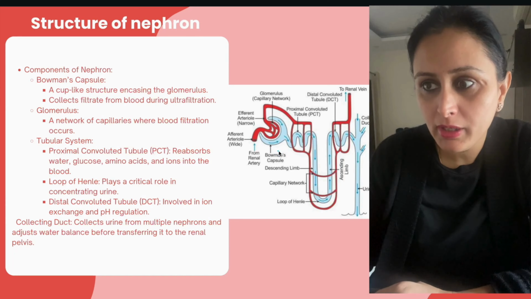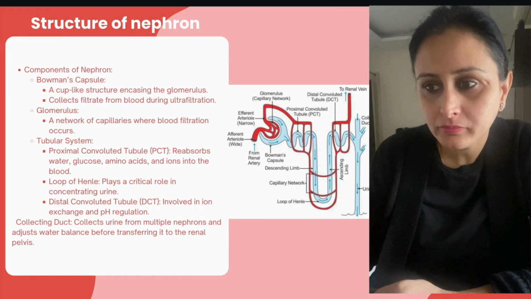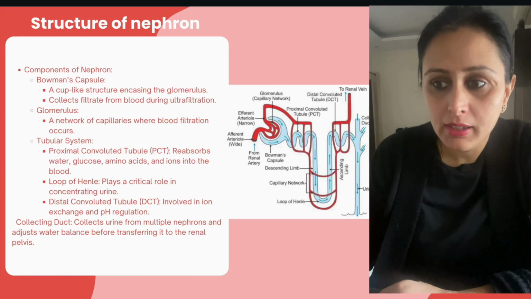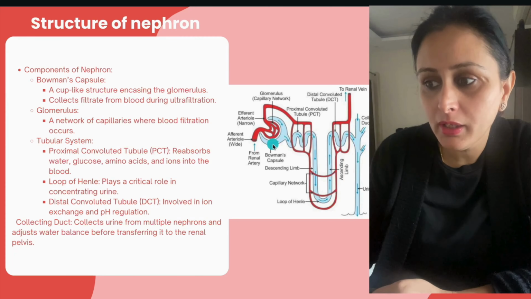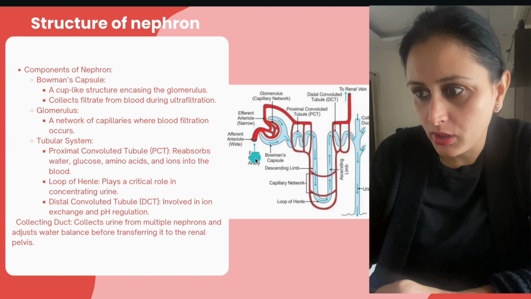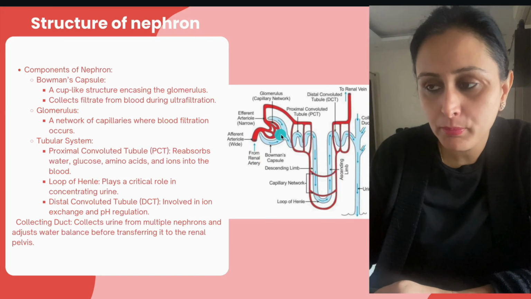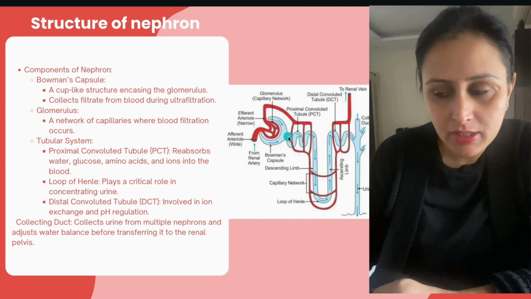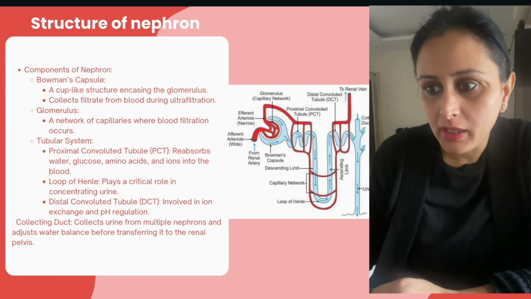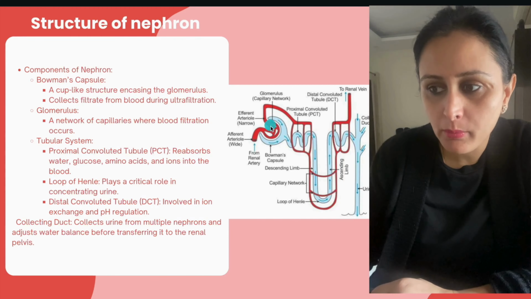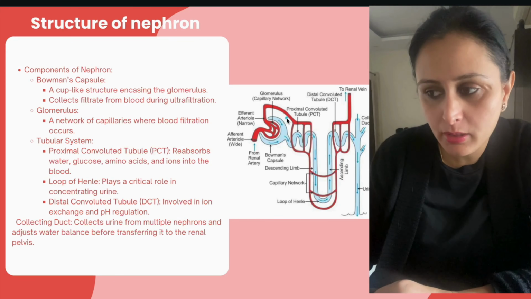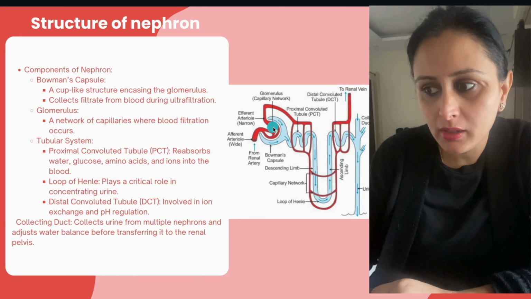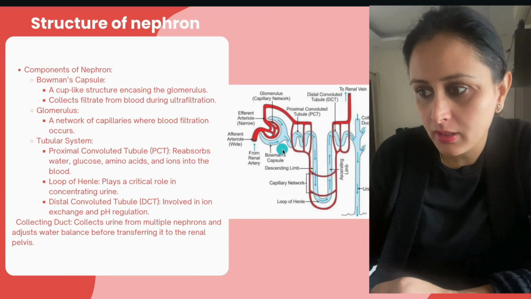It is a cup-like structure encasing the glomerulus. Collects filtrate from the blood during the ultrafiltration. So यहाँ पर क्या होता है, filtration का process होना शुरू हो जाता है, ठीक है? यहाँ renal artery में से supply हो रही है, then there are the capillaries over here, and then this is the Bowman's capsule, right? Moving on to the glomerulus, it is the network of capillaries where blood filtration occurs over here. ये जो इसके अंदर है, outside the cup shape is the Bowman's capsule. उसके अंदर जो हमें network दिख रहा है, that is the glomerulus, right?